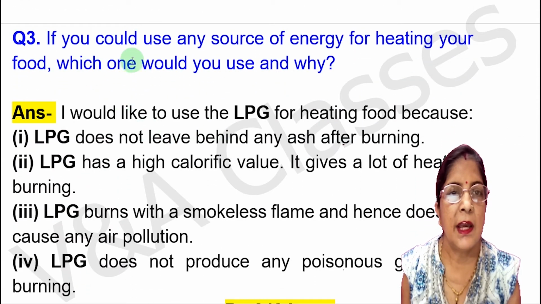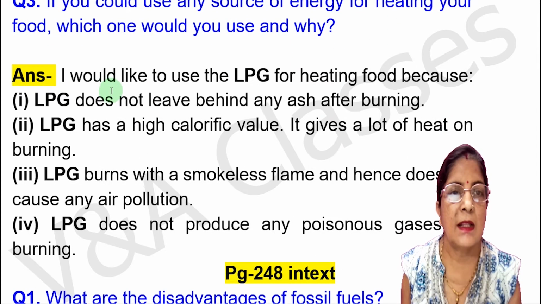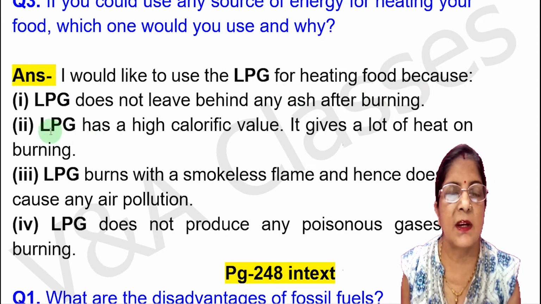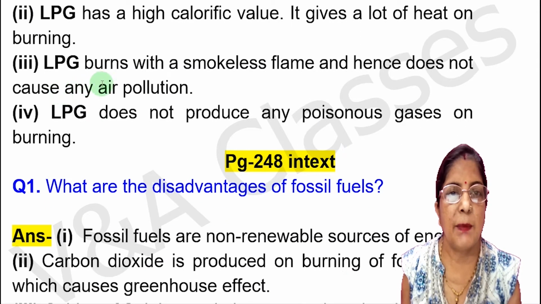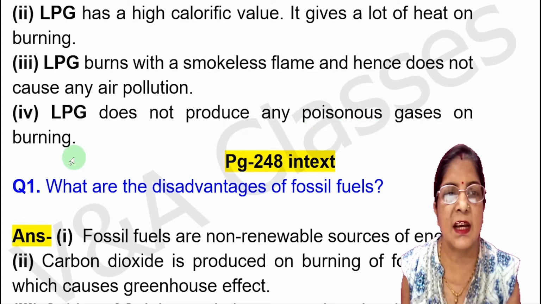Next question, if you could use any source of energy for heating your food, which one would you use and why? Answer, I would like to use LPG for heating food because, first point, LPG does not leave behind any ash after burning. Next point, LPG has a high calorific value. It gives a lot of heat on burning. Next point, LPG burns with a smokeless flame and hence does not cause any air pollution. Next point, LPG does not produce any poisonous gases on burning.